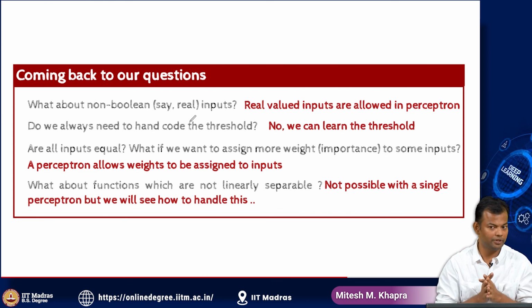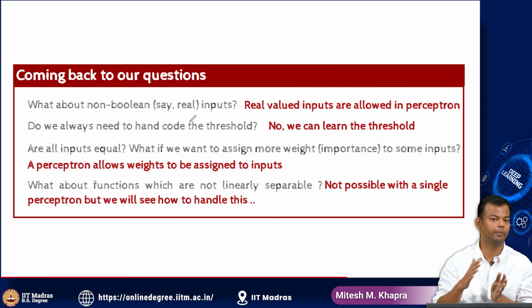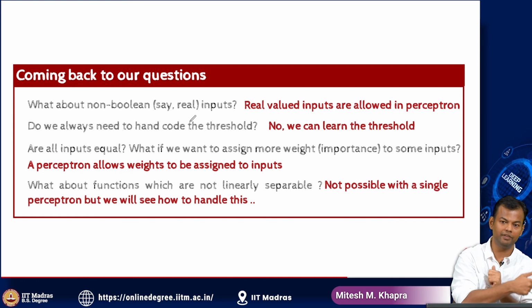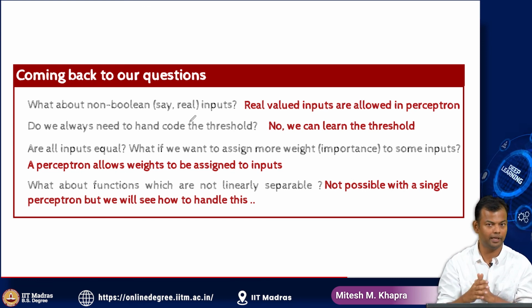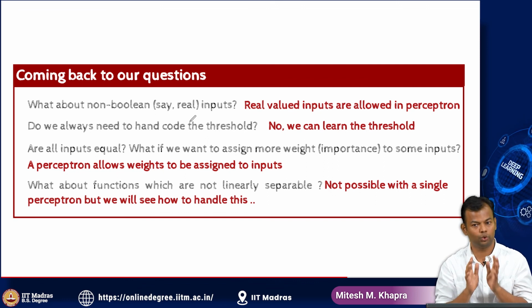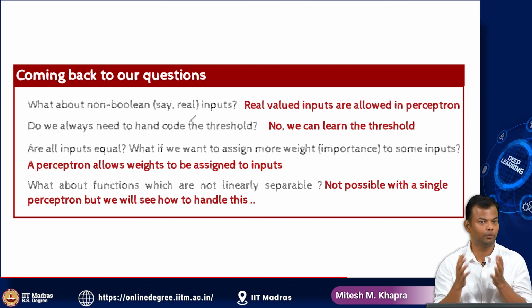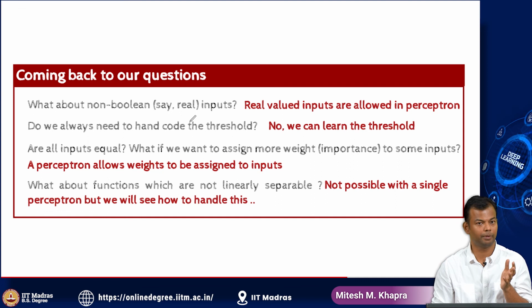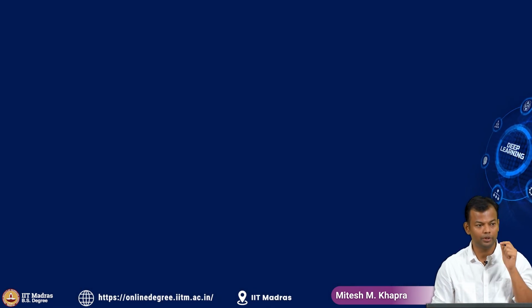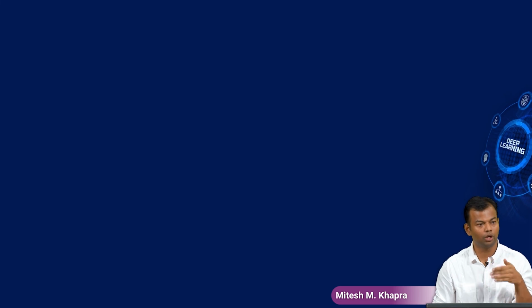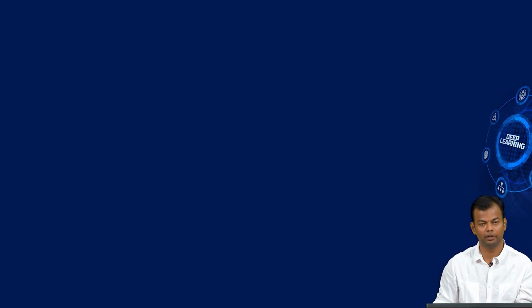What about functions which are not linearly separable? This is still not possible with a single perceptron because we have seen that the boundary is linear. The previous proof was also that it will be able to find the weights only when the data is linearly separable. But we'll see how to handle this. That's what this course is about, what if data is not linearly separable. So I'll end this module here and we'll talk a bit more about linearly separable functions.